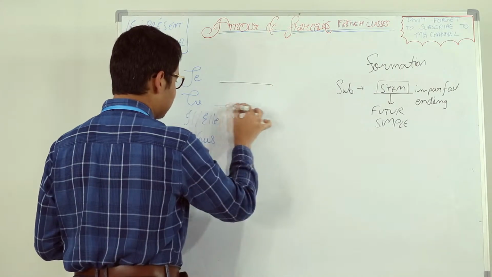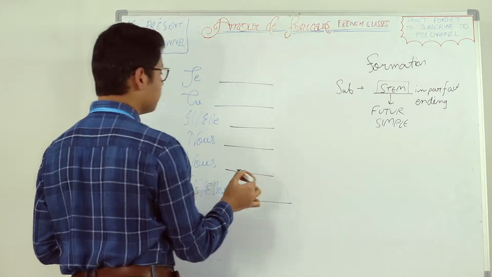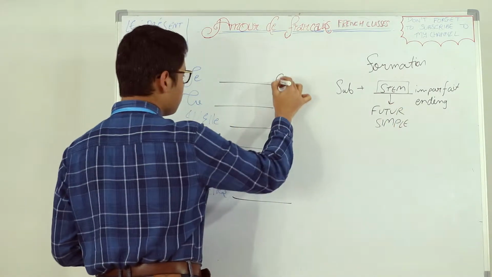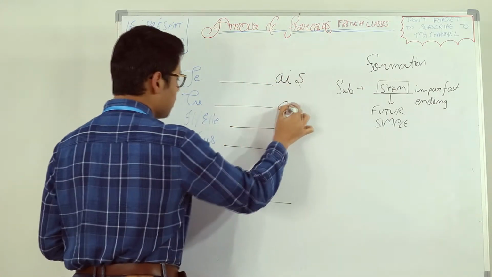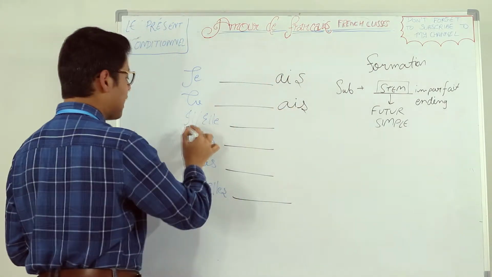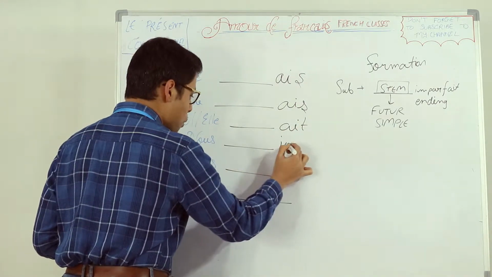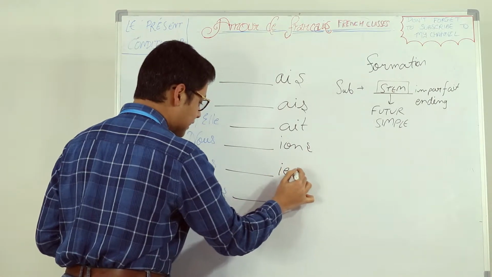So I am putting some blanks right here. We will put some stems of future simple of some verbs, and now we will write the imperfect endings. If you have watched the video, I hope you remember that with je, it's AIS. With tu, it's AIS again. With il and elle, it's AIT. With nous, it's IONS. With vous, it's IEZ.